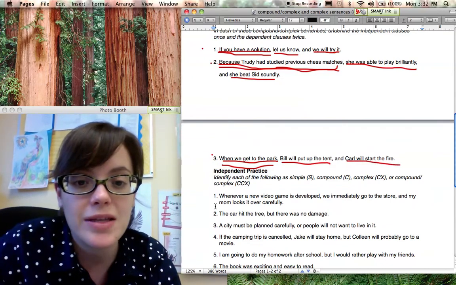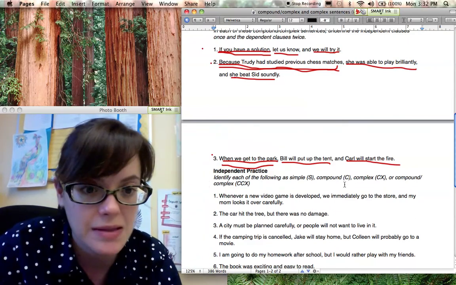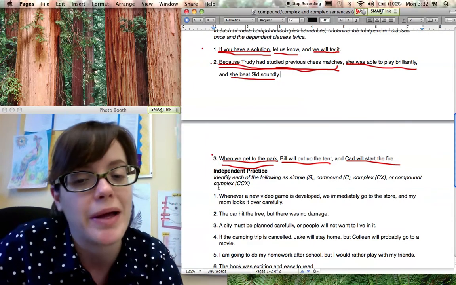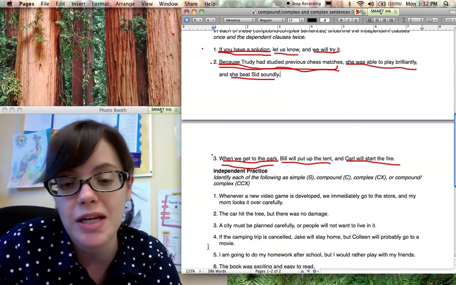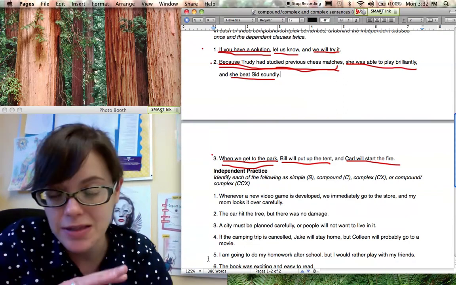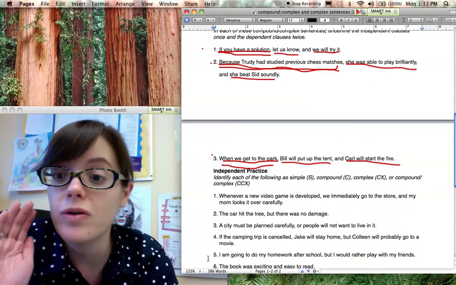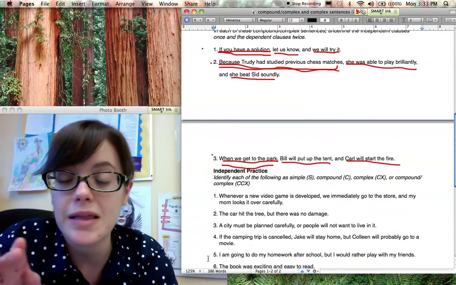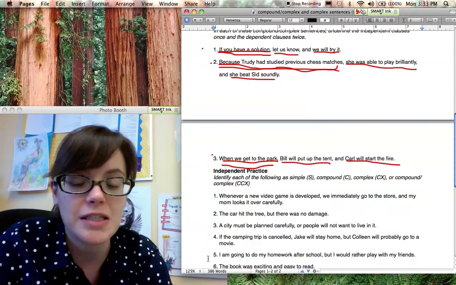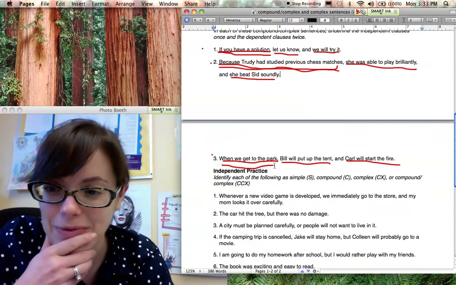All right, now, at this last one, you're going to identify each of the following as simple. You can just write an S. Compound, a C. Complex, CX, or compound complex, CCX. So just write each of those abbreviations next to them. Keep an eye out for subject-verb pairs. That's how you can find how many clauses you have, okay? And keep an eye out for those cliffhanger words, all right, that let you know when something is a dependent clause. We'll check this independent practice first thing tomorrow and do a little bit more practice to make sure we've all got this. All right, have a great night.